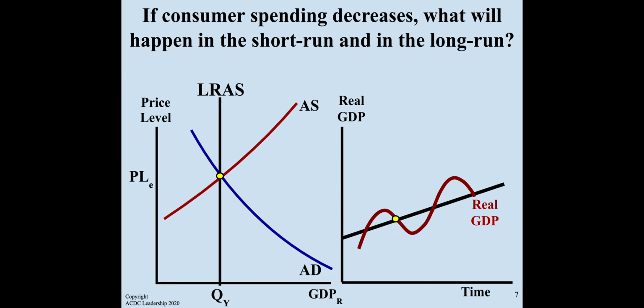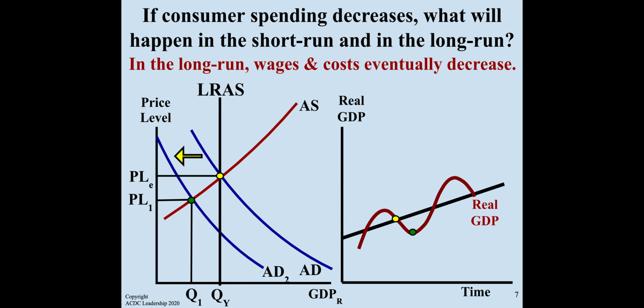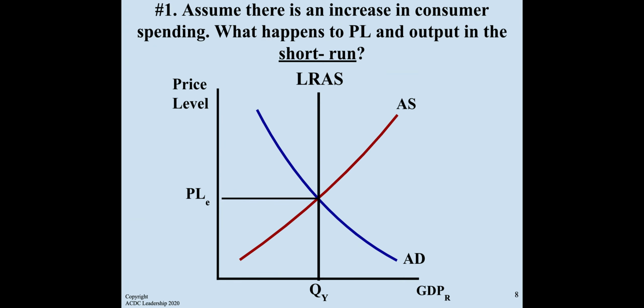If consumer spending decreases, what will happen in the short run and the long run? Decrease in aggregate demand will have a shift for aggregate supply, bringing you back to the long run aggregate supply line.